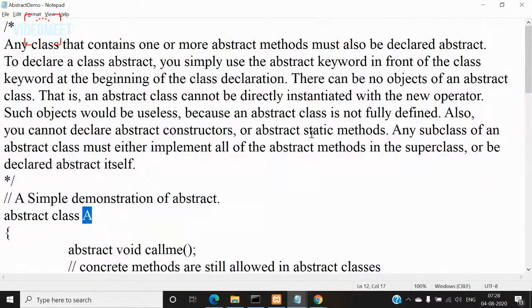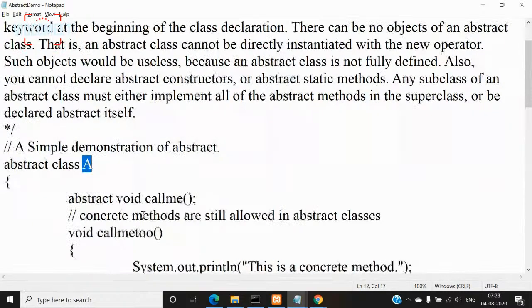Even abstract static methods also cannot be defined. So in an abstract class, if you want to create an abstract static method, that will not be allowed, right? So in abstract classes, the restriction is that you cannot define an abstract constructor, you cannot define an abstract static method.